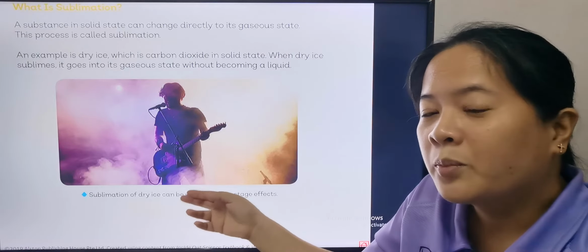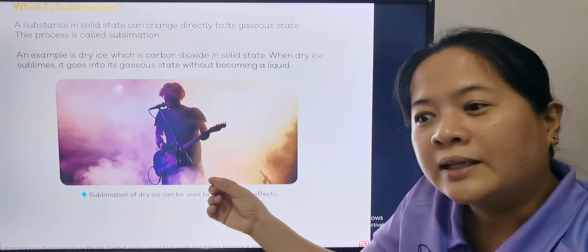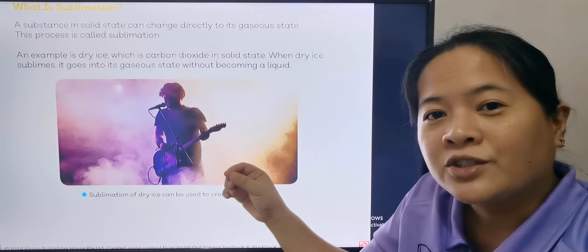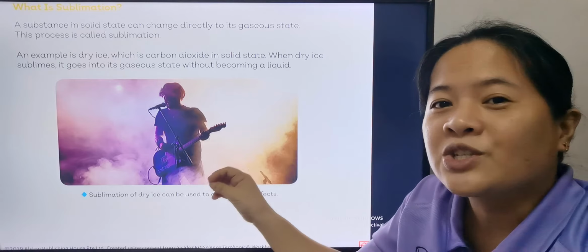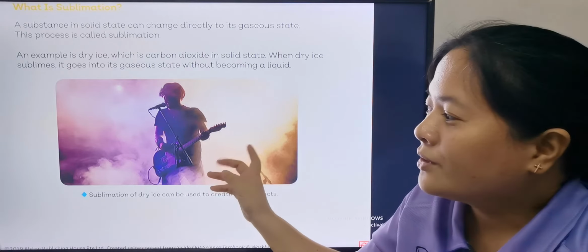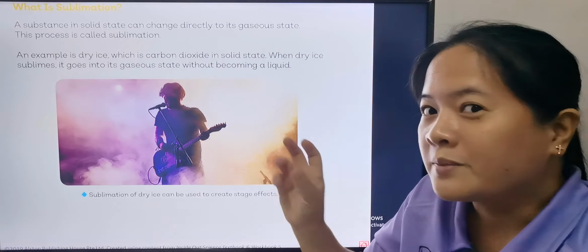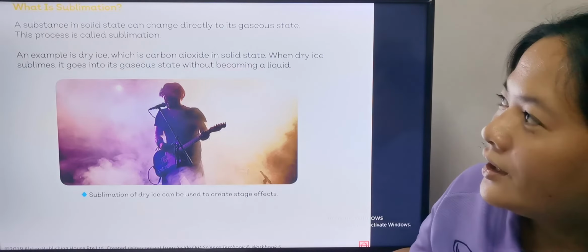So this is a process of sublimation. Another example of a substance that can undergo sublimation is iodine, okay? In Primary 6, we're going to study about sublimation again, okay? So this one is a change in the state, okay? So from solid changing into gas directly, okay?